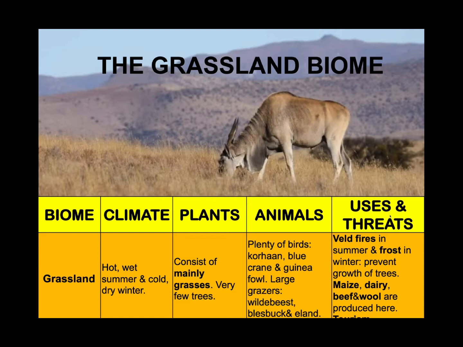By looking at the picture, you will be able to understand why they have chosen such a name for this biome. Yes, it's because this area is dominated by grasses. Okay? Now the grasslands cover regions where moderate rainfall is sufficient for the growing of the grasses, but not enough for stands of trees. Now there are two main types of grasslands. We get the tropical grasslands, known as the savannas, as well as the temperate grasslands.